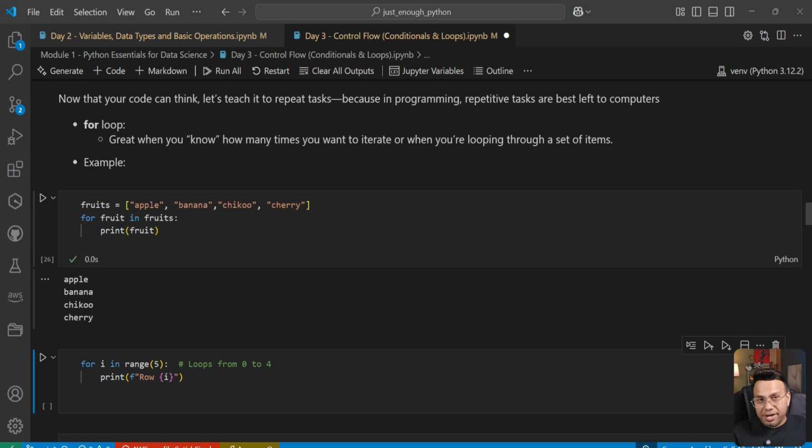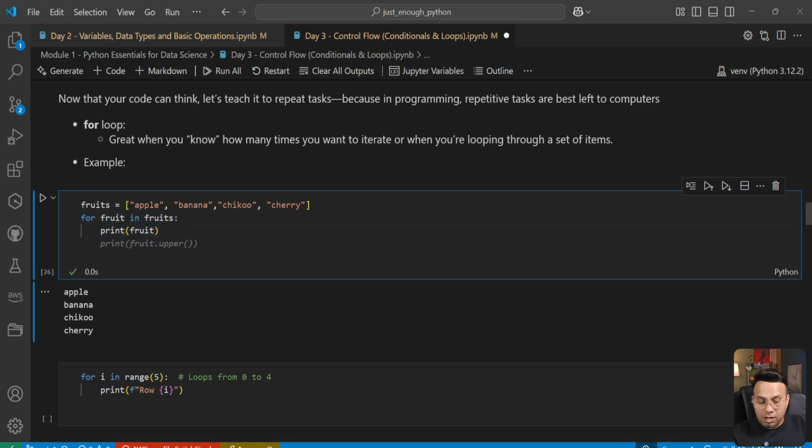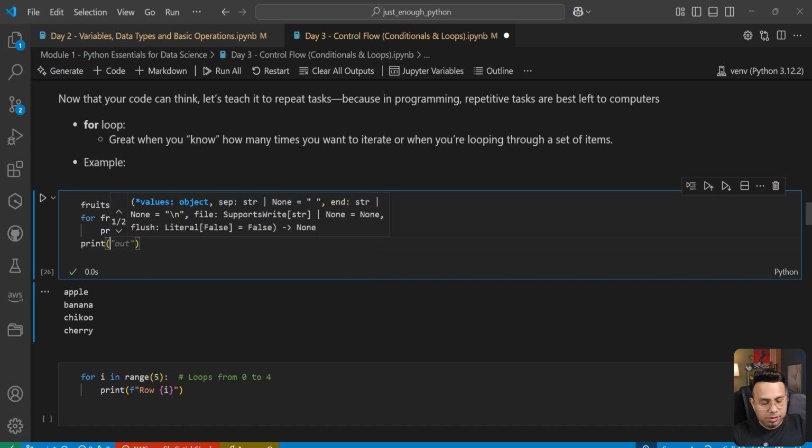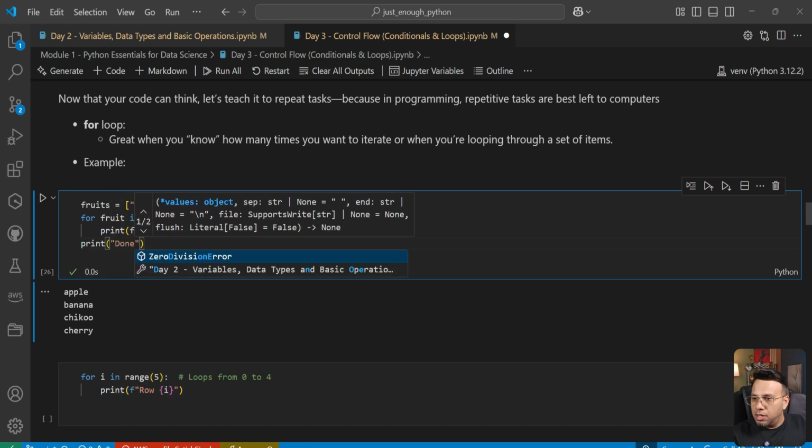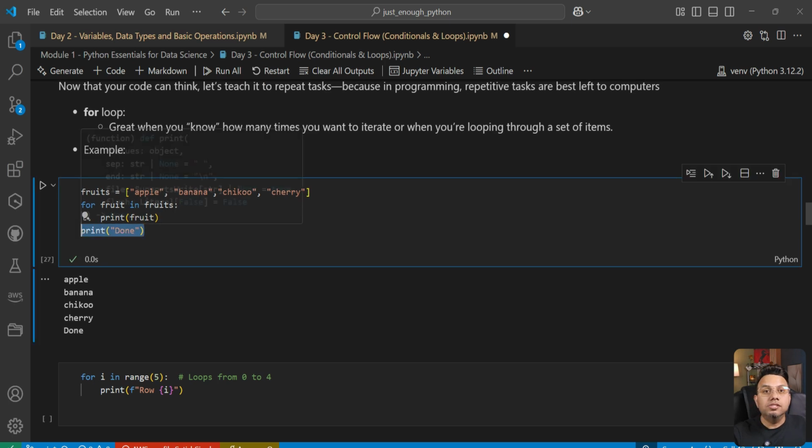Now, again, you have noticed that the statements below for are indented. In a way, we are saying that this line is within the scope of the for loop. Anything that is after this, print, say done, this print statement is outside of the scope of the for loop. It gets executed irrespective of whether this for loop gets executed or not.